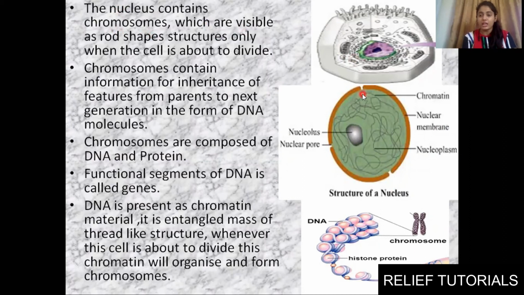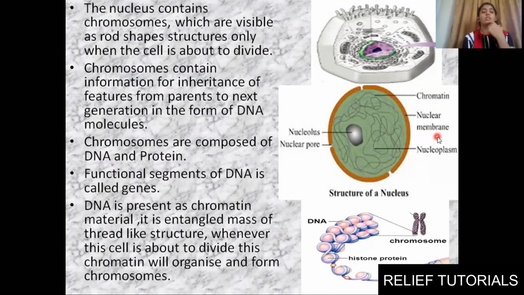Now the nucleus contains chromosomes. This is our cell, this is nucleus. You can see colored part, it is nucleus. We have enlarged it and showed it over here. This is our entire nucleus. In nucleus we have to study 4 to 5 parts. Okay, a double layer membrane. That membrane, from the name itself you can remember, as it is nucleus, the membrane will be known as nuclear membrane.